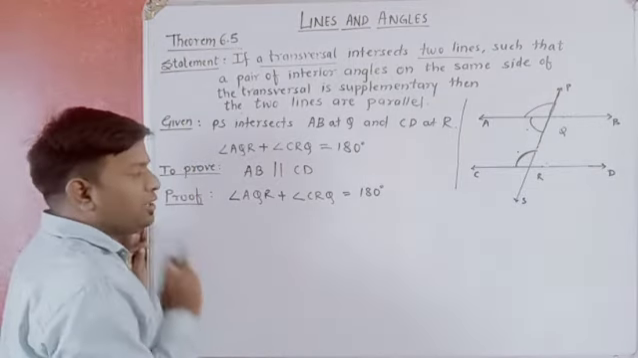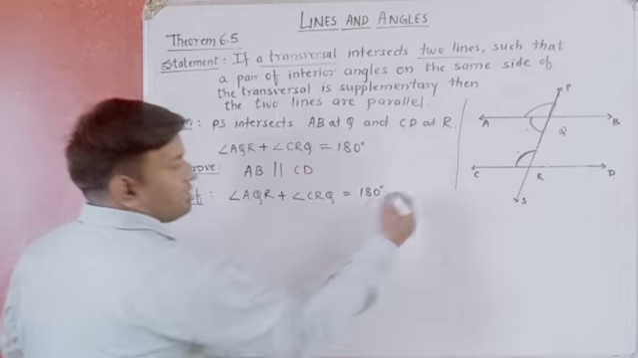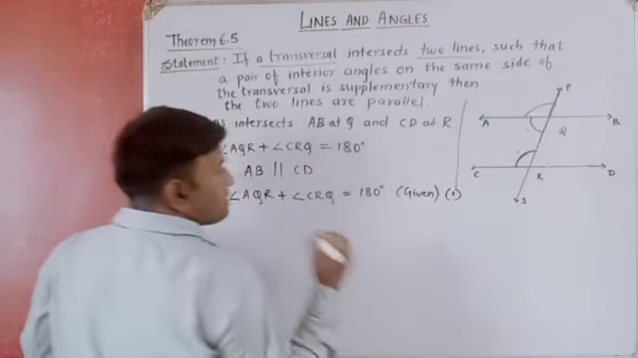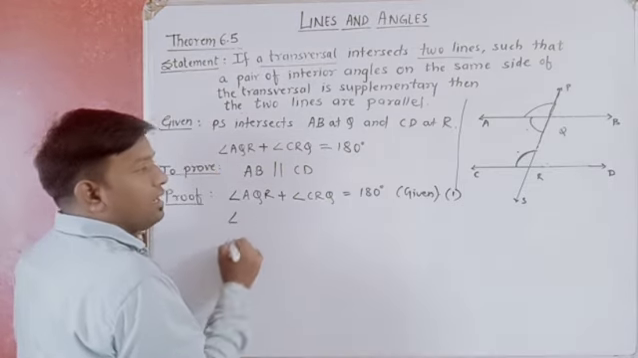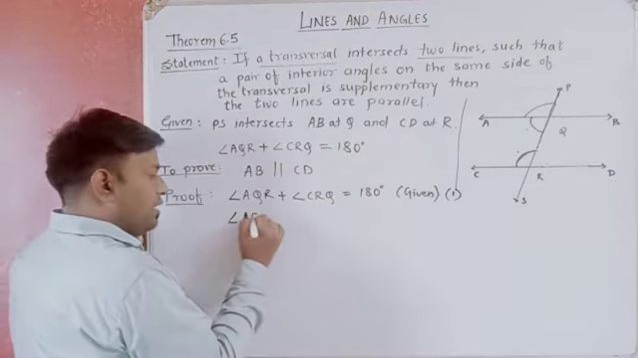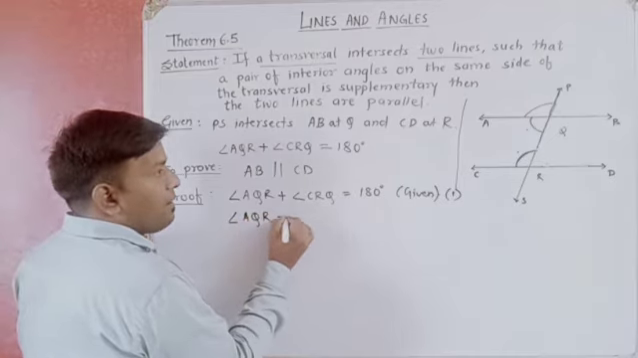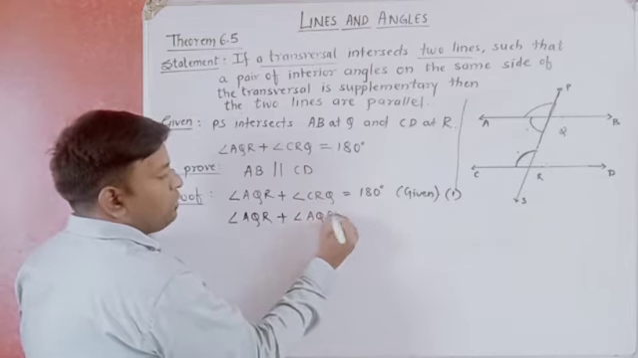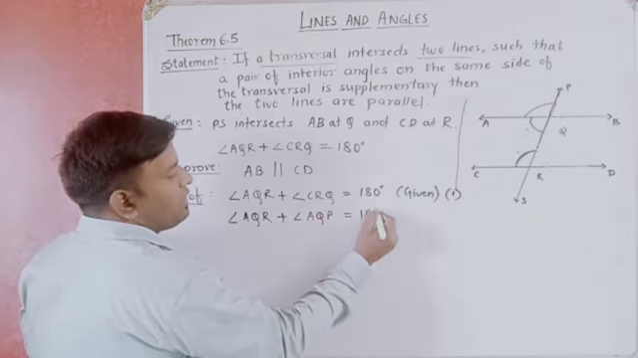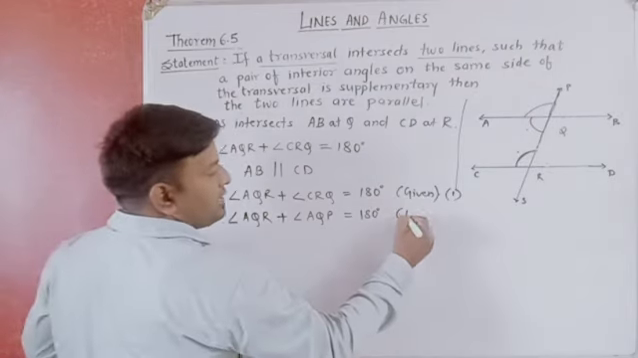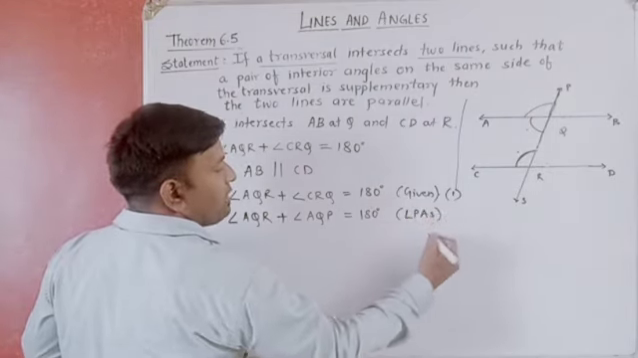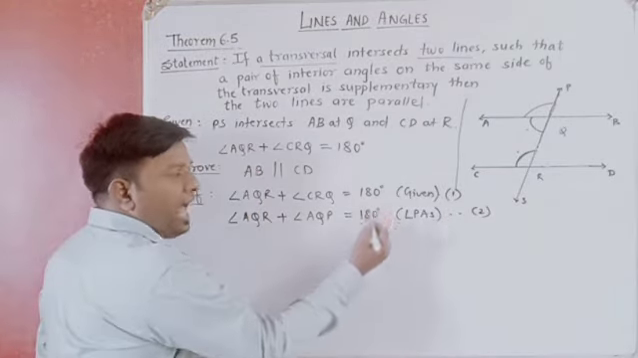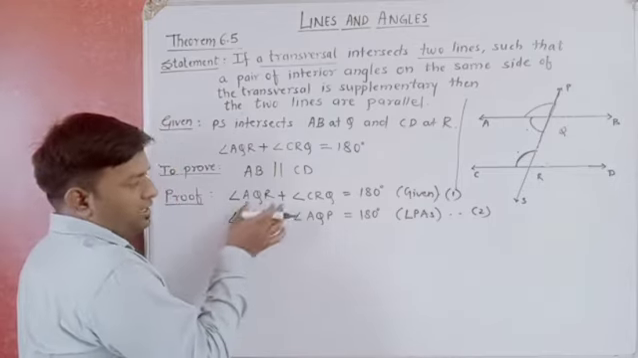Now with AQP we have another relation. This one is given, so it will be our first equation. Now angle AQR plus angle AQP is equal to 180 degree. Everyone knows it is LPA, linear pair of angles. Equation 2. Now from 1 and 2 we see the RHS are equal, so the LHS will be equal.